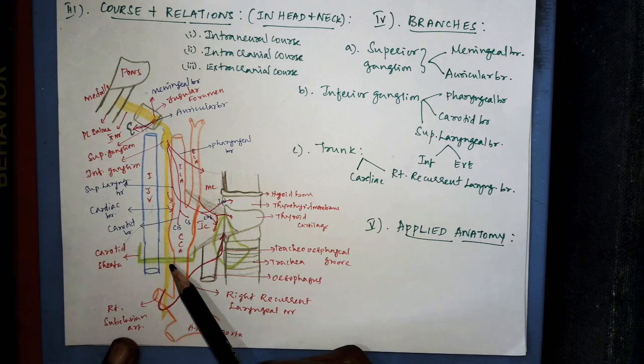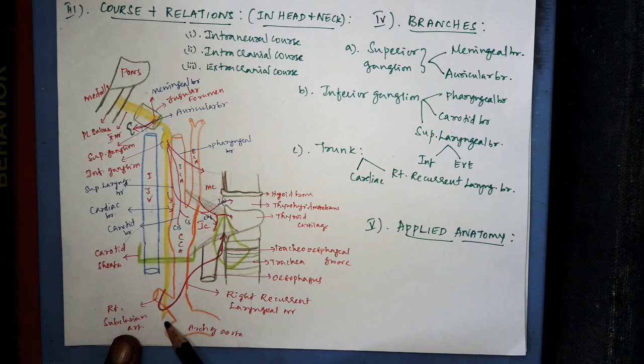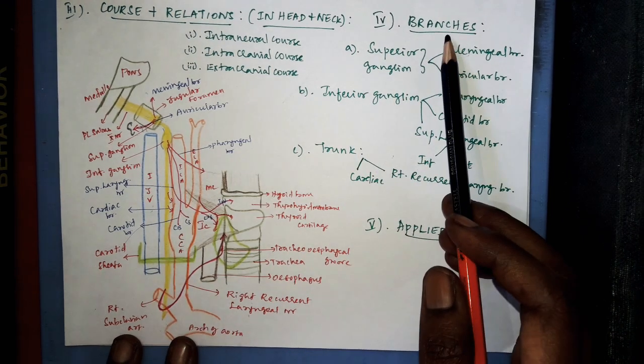Then this nerve on the right side enters into the thorax by running in front of the right subclavian artery. On the left side, it runs between the left common carotid and the left subclavian artery to enter into the thorax. This is about the course of the vagus nerve. Next is about the branches.